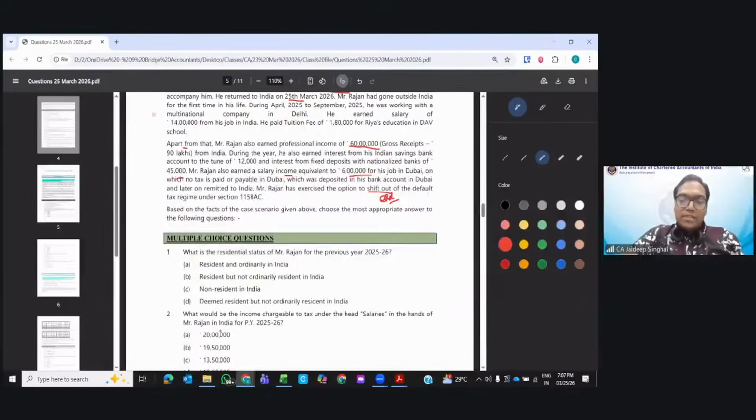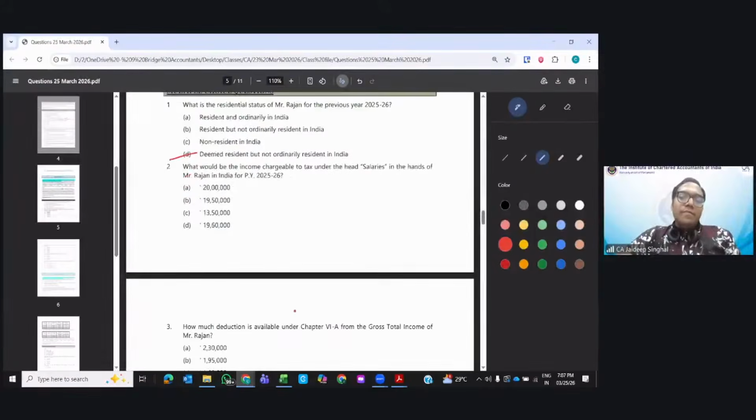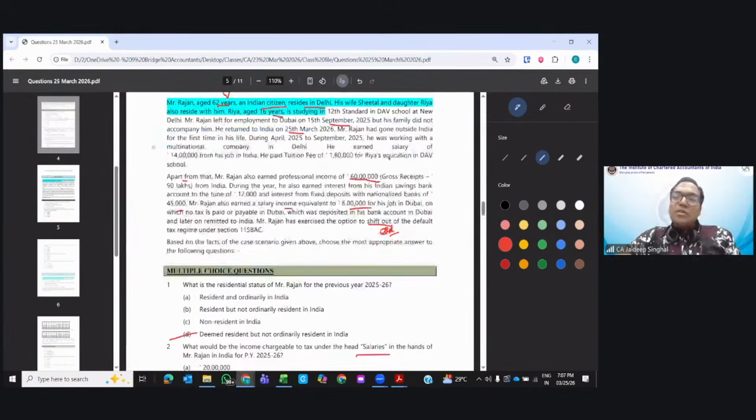Clear? So, what should be the answer? Deemed resident but not ordinary resident. Clear? What would be the income chargeable under the head salaries? Very easy. Now, when he is not ordinarily resident, is foreign income taxed in India? The answer is no. Only the business or profession which is controlled from India will be taxable. Only PGBP that is controlled from India will be taxable. So this 6 lakh salary will not be taxable in India.